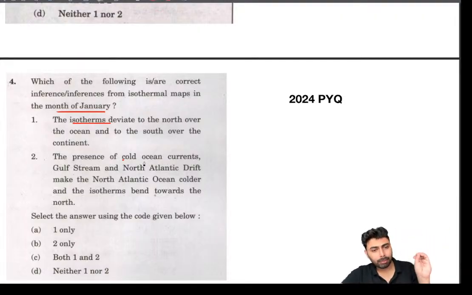But in a superficial reading, you might think that, okay, Gulf Stream, North Atlantic Drift make North Atlantic Ocean warmer. Okay, this is actually warmer. So this is a wrong statement, and these sort of questions you have to be extra careful, because it's very easy to switch things. So the answer would be A only for this particular question.